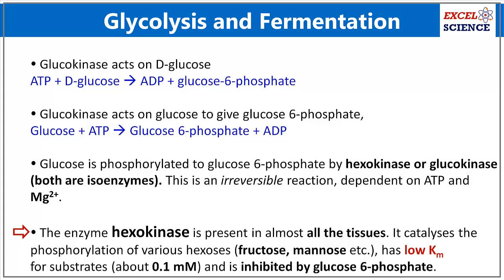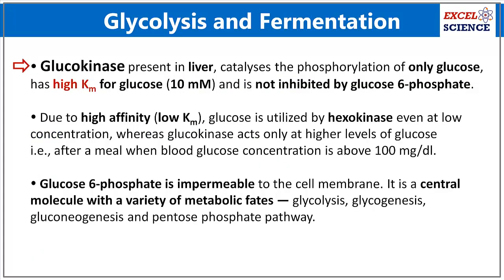It catalyzes the phosphorylation of various hexoses like fructose, mannose, etc. Has low Km value for substrates and is inhibited by glucose 6-phosphate. Glucokinase present in liver catalyzes phosphorylation of only glucose, has high Km for glucose and is not inhibited by glucose 6-phosphate.